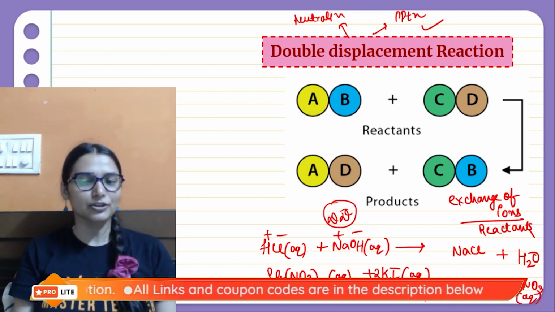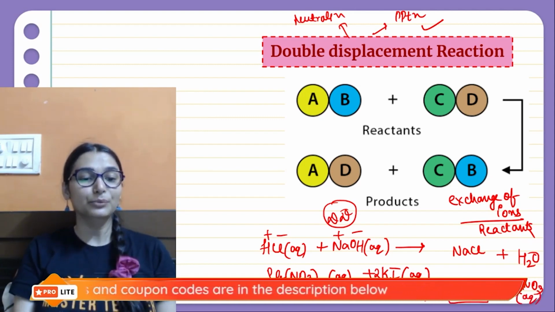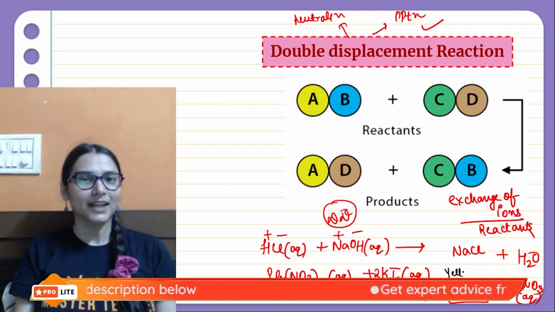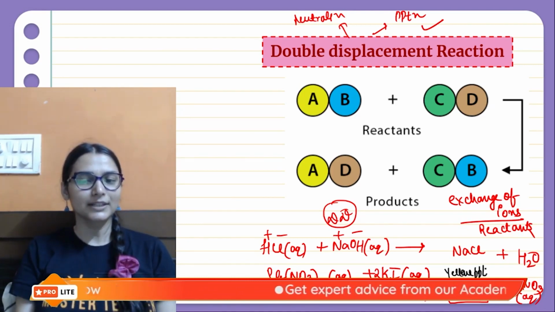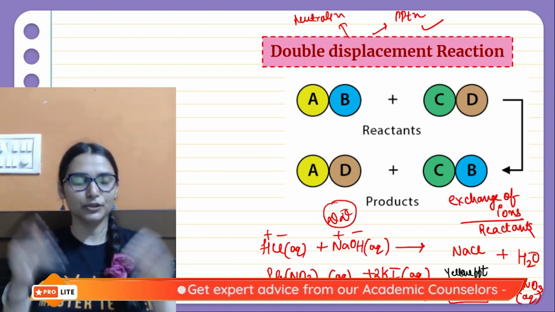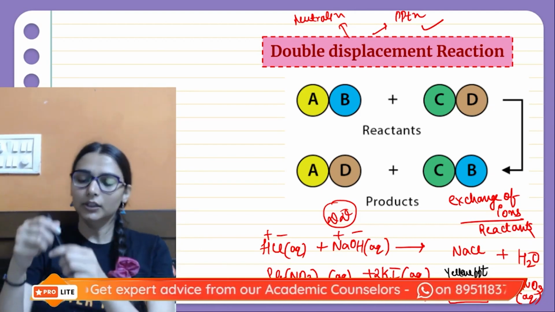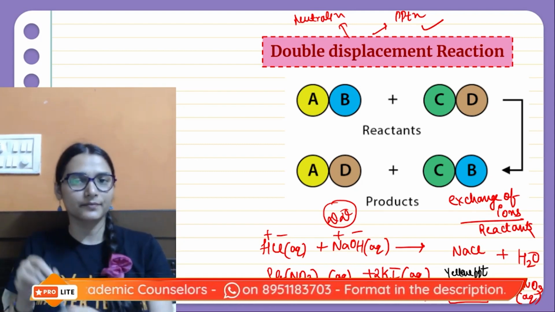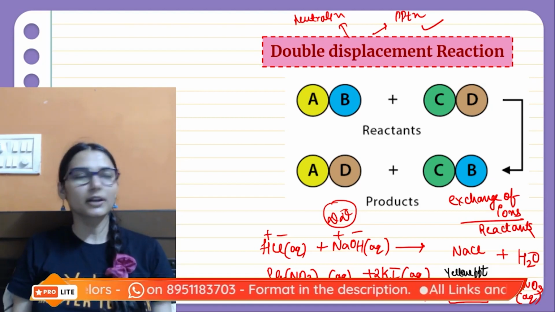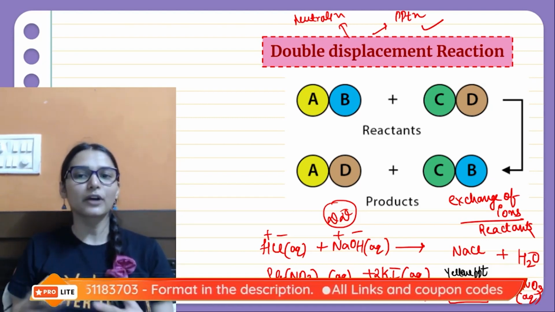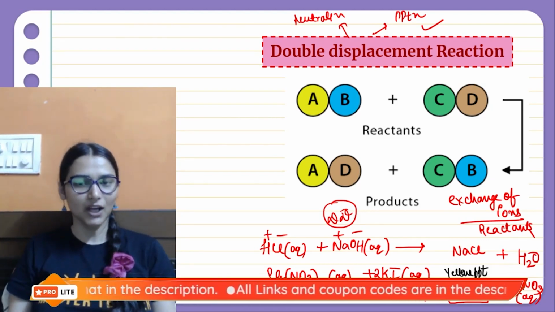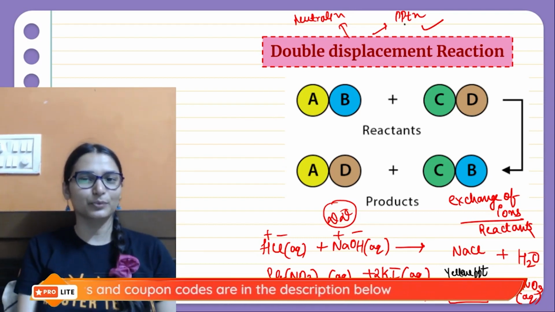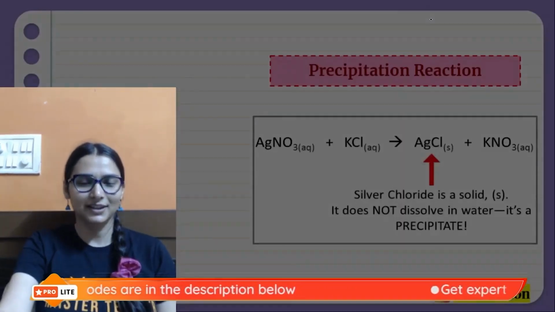In this reaction, lead iodide will be precipitated out. It is water insoluble, so it will precipitate out. It's a yellow precipitate that will be formed. So you mix the two aqueous solutions, you will see there is a yellow precipitate of lead iodide at the bottom. So when an insoluble solid is formed in the reaction, that is a type of DD reaction. Precipitation is also a DD reaction.